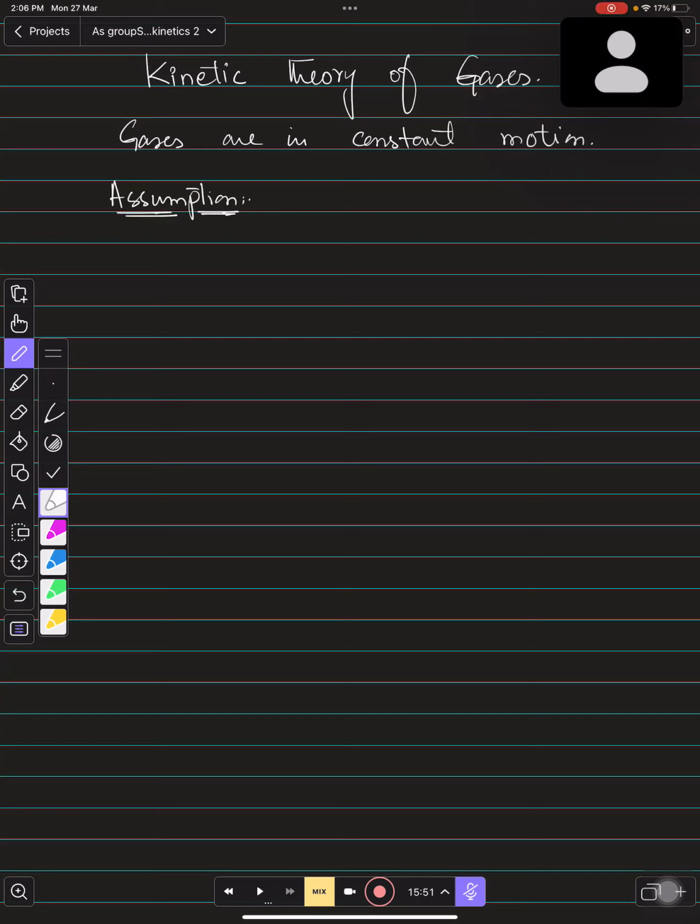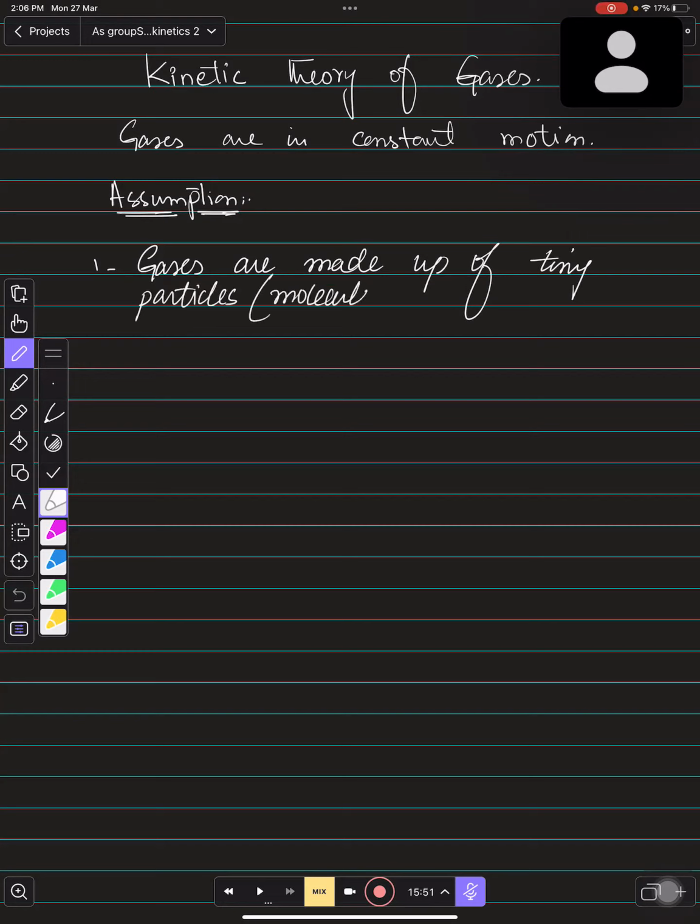The first one is that gases are made up of tiny particles. अभी जो tiny particles होते हैं इनको हम क्या बोलते हैं बच्चों? इनको हम molecules बोलते हैं. तो इसके मैं ब्रैकेट में molecules भी लिख रहा हूँ. Molecules, right?